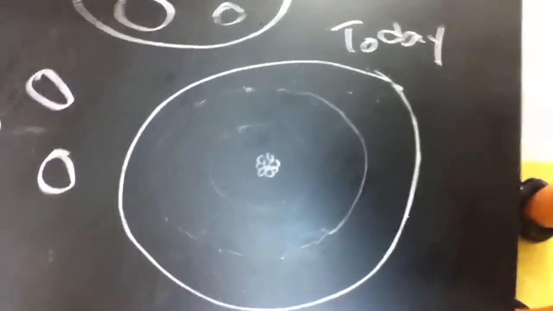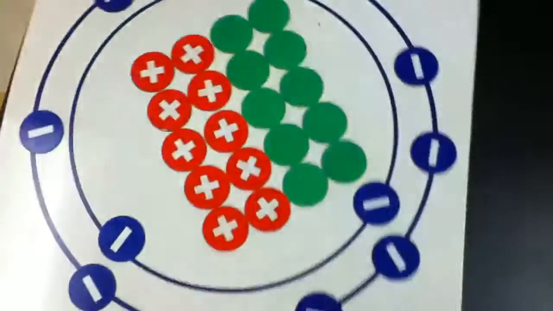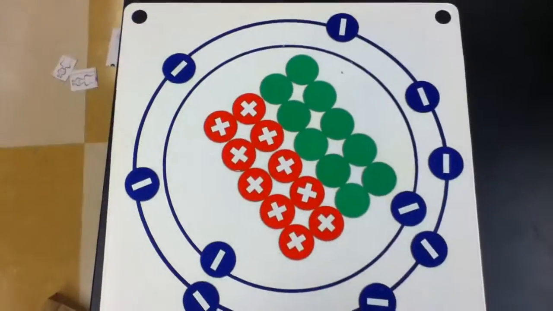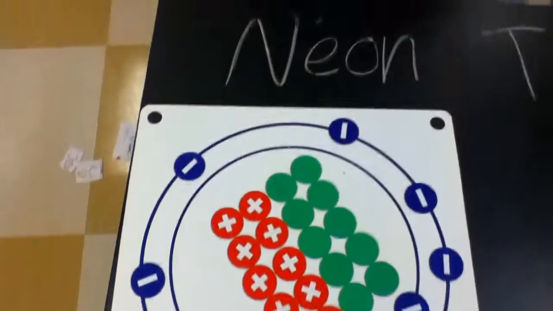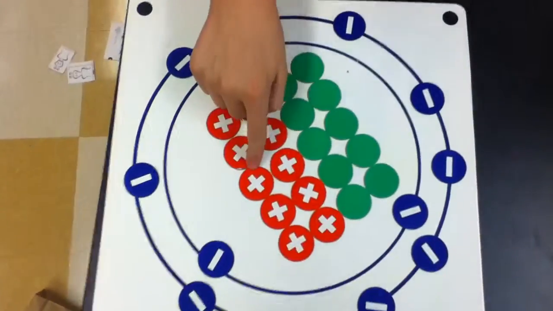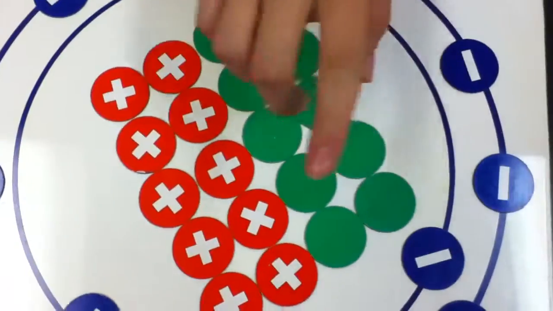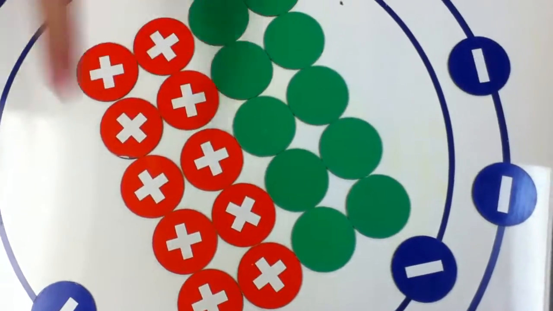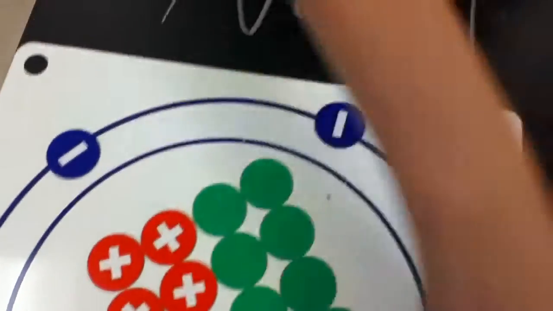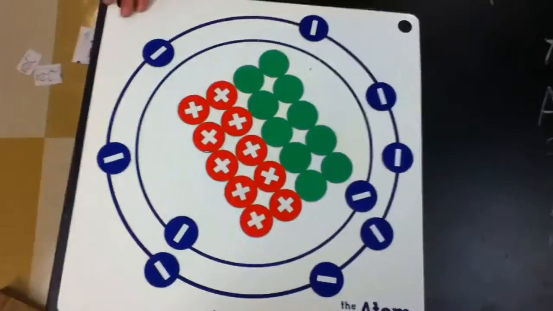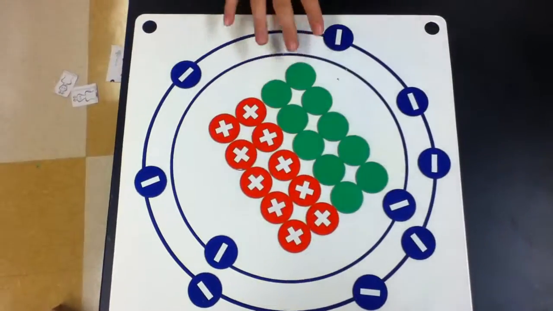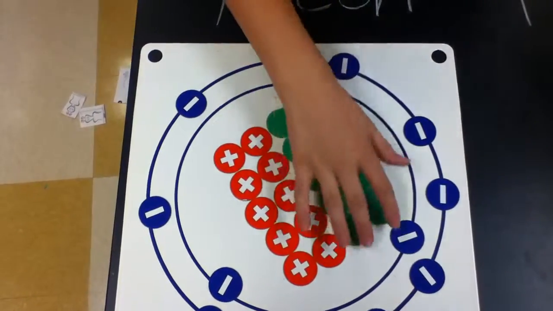And this is what an atom looks like today. Alright, this is an atom of the element neon. These are protons, these are neutrons, and these are electrons. There's 10 protons, 10 electrons, and 10 neutrons.